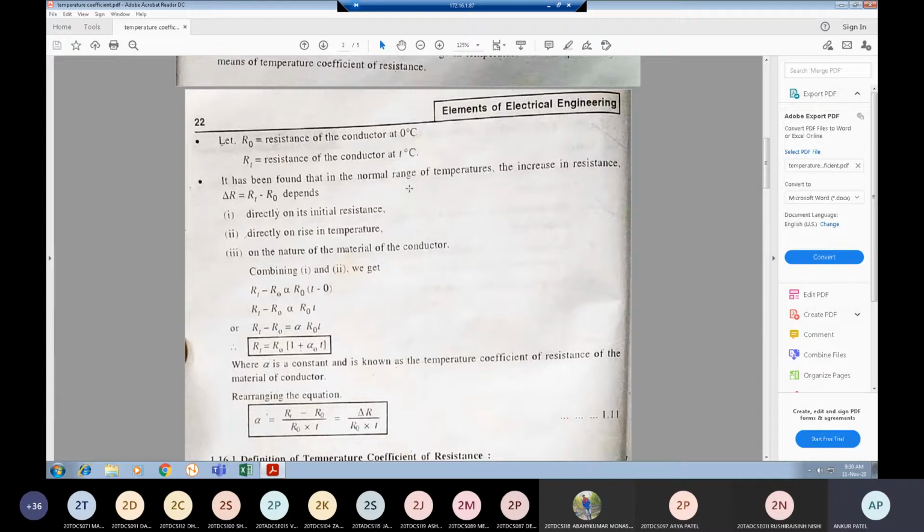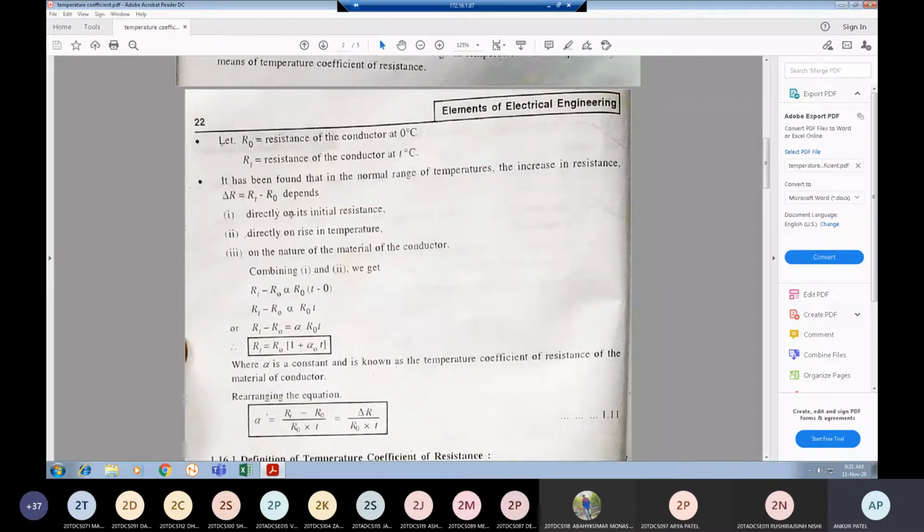Here resistance is increasing at normal temperature from 0 to T. This delta R equal to RT minus R0 depends on three conditions: directly on its initial resistance, that is R0; directly on the rise in temperature, from 0 to T; and on the nature of the material of the conductor.